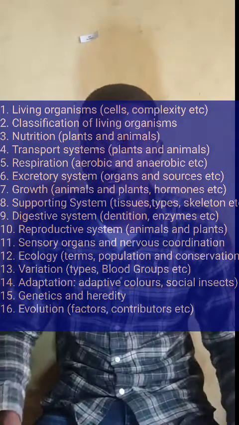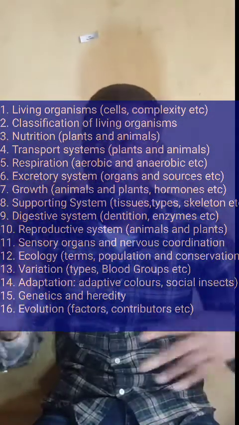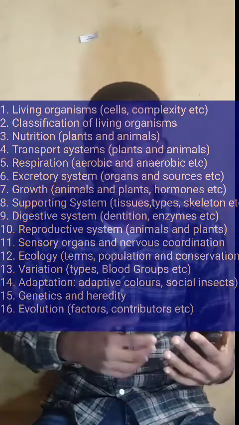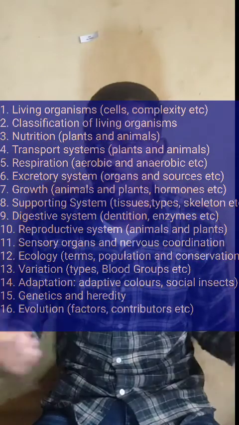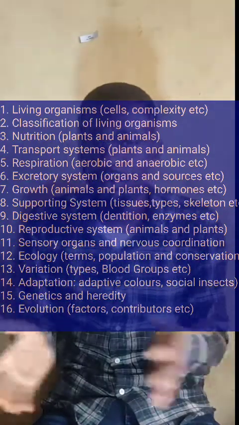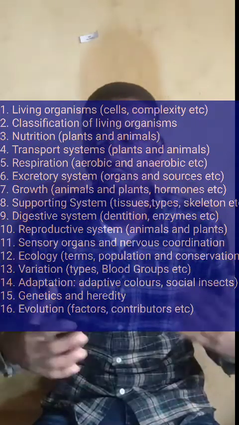Then another topic is ecology. Try to know some ecological terms like niche, habitat, population, and all of that. Then biological association: know about parasitism, commensalism, symbiosis, and examples of organisms that exhibit them. Then population control, family planning, all of that. Then know about conservation too.